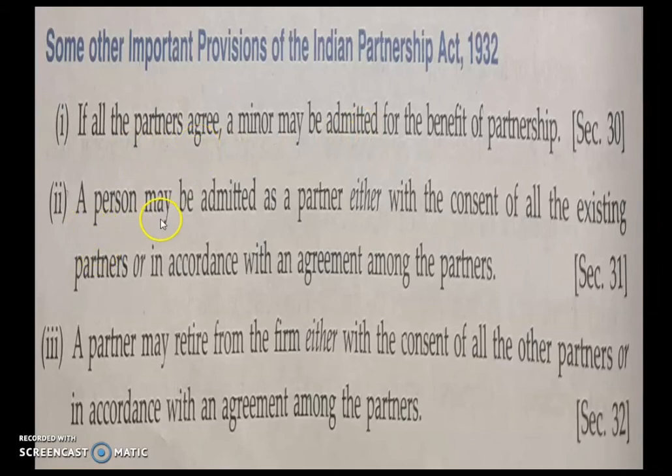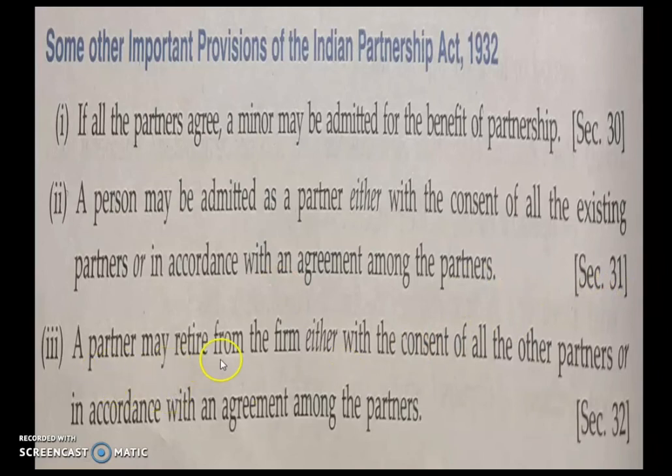A person may be admitted as a partner either with the consent of all the existing partners or in accordance with an agreement among the partners. So if all the partners give consent, or they have an agreement in which they have written this for the admission of a partner, then they can follow it as per section 31.